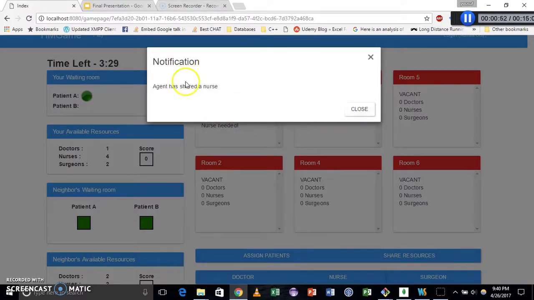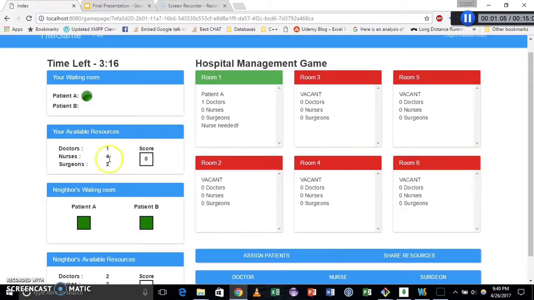In version 1 of the game, the agent shares resources to you, and there's no way of accepting or denying resources. So if an agent has shared a nurse, your nurse count will increase by 1. So let's go ahead and assign a nurse.